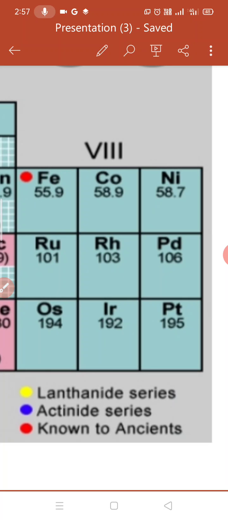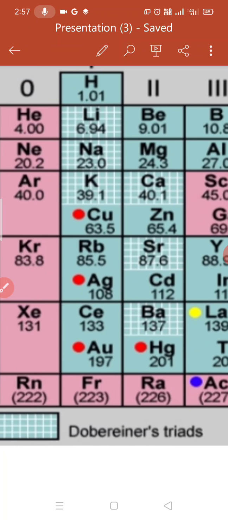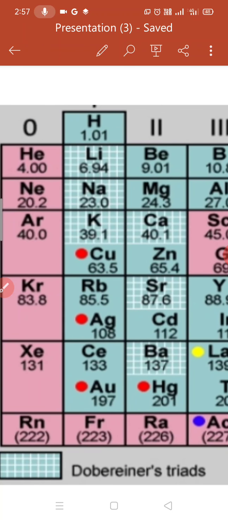For example, here you will observe in group number 1 that along with hydrogen, Li, sodium and potassium, some elements, copper, silver and gold, are placed together though their chemical properties are different. Okay, so along with group number 1A, copper should not be there because its property is not similar to those 3 elements.